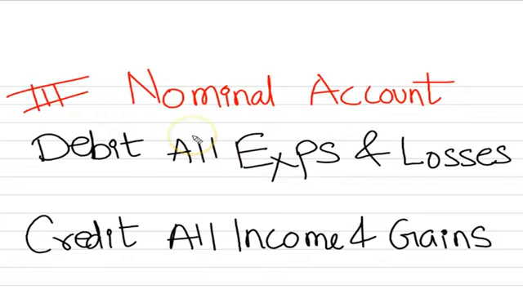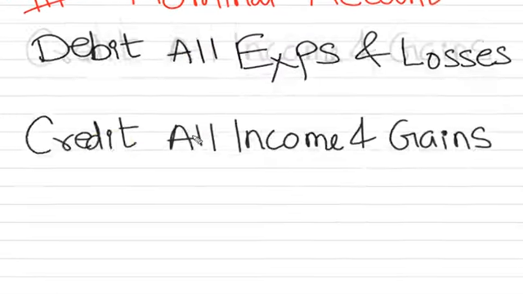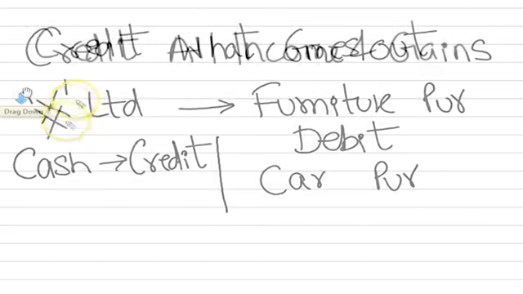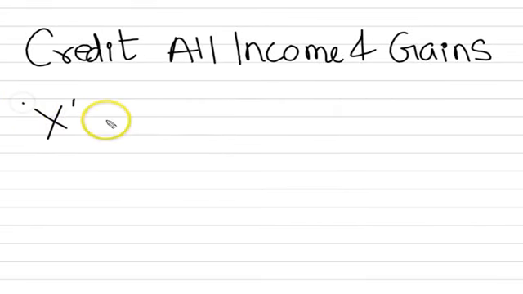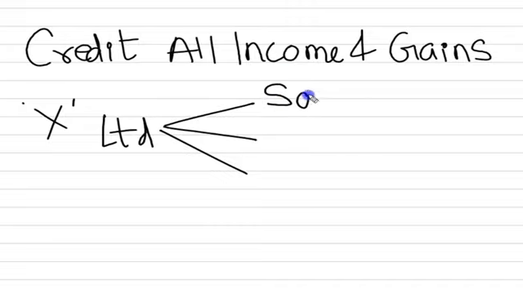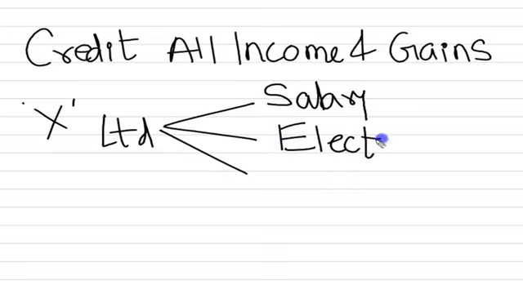So let us just take simple examples for this. In case of X Limited, our business organization, X Limited is making several payments. Let us say X Limited has made payment of salary, so it is an expense. Let us say electricity bill, it is an expense.